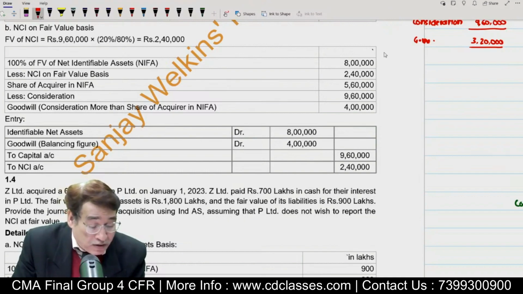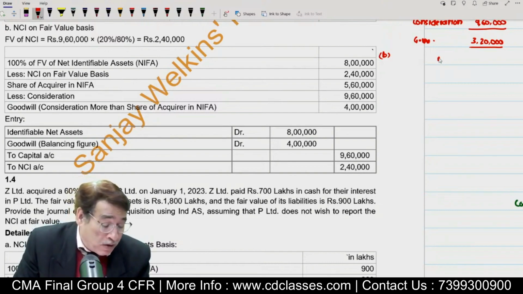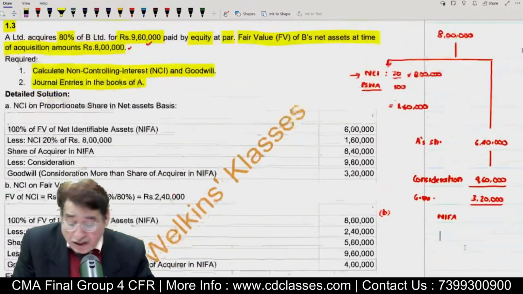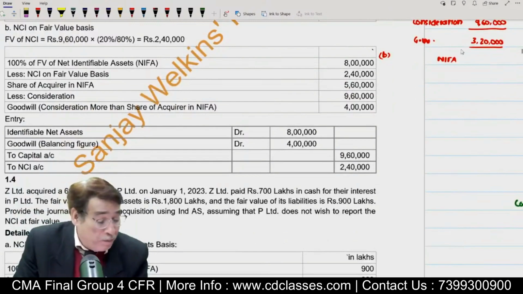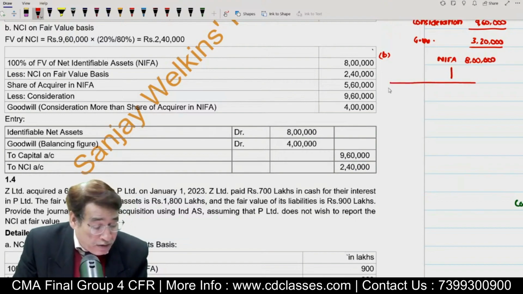Let us say the same question I am solving now, taking NCI at fair value. So in order to consider NCI, again I write NIFA. The amount of NIFA, net identifiable assets, was 8 lakh, so I will write 8 lakh here. Then I am going to write NCI, and I will have to compute NCI at fair value in this case.